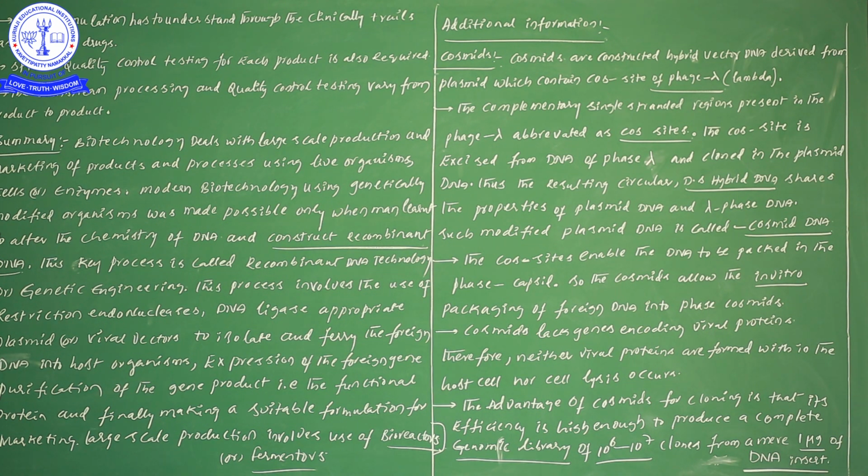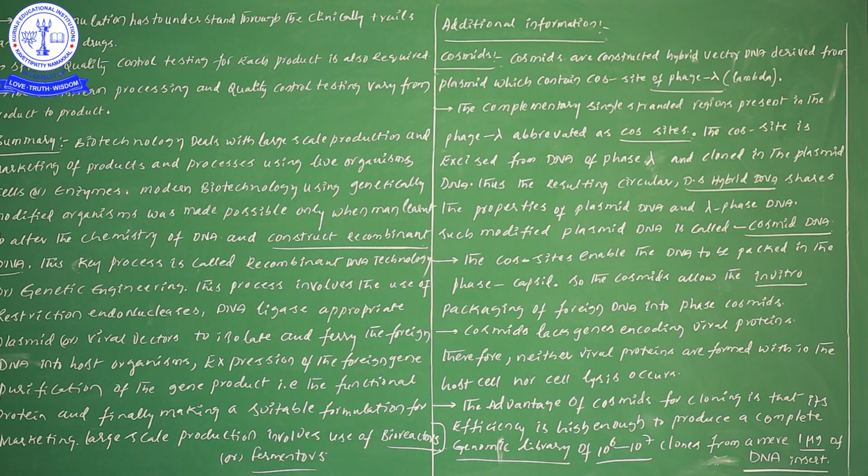Recombinant DNA definitely contains both properties. How was this double stranded DNA obtained? Plasmid genes are there as well as the cos site, that is, the lambda phage genes are also there. So that information is that the double stranded hybrid DNA shares the properties of plasmid DNA as well as properties of lambda phage DNA.